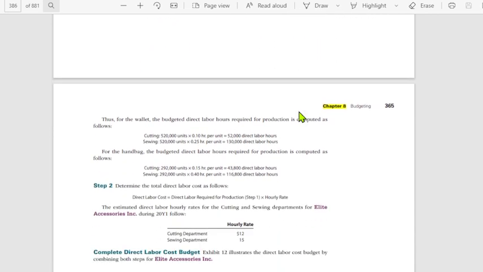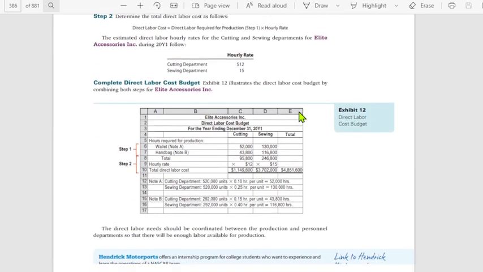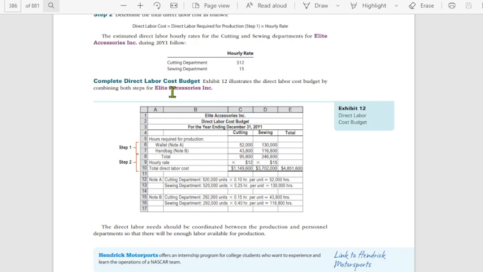Okay? Let's take a look at the completion of the direct labor cost budget. So, meron tayong hours required for production as computed. Ayan na siya, number of hours. Then you multiply just with the rate. Ito yung rate niya per department, 12 and 15. Then you will get now your direct labor cost budget. Okay.